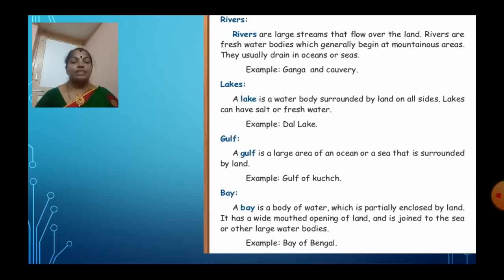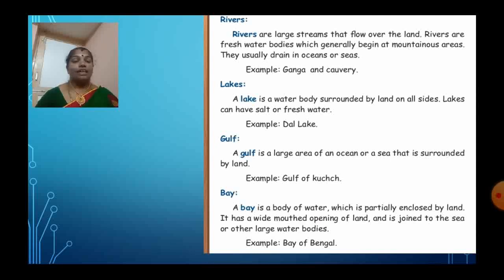Next water body is lakes. A lake is a water body surrounded by land on all sides. Lakes can have salt water, or some lakes have fresh water. Example, Dal Lake.